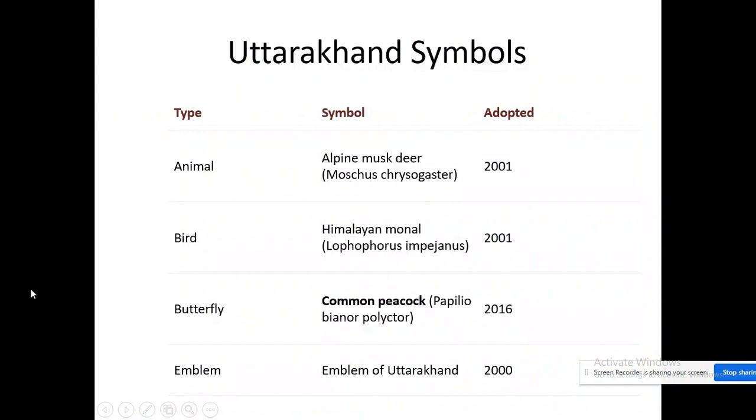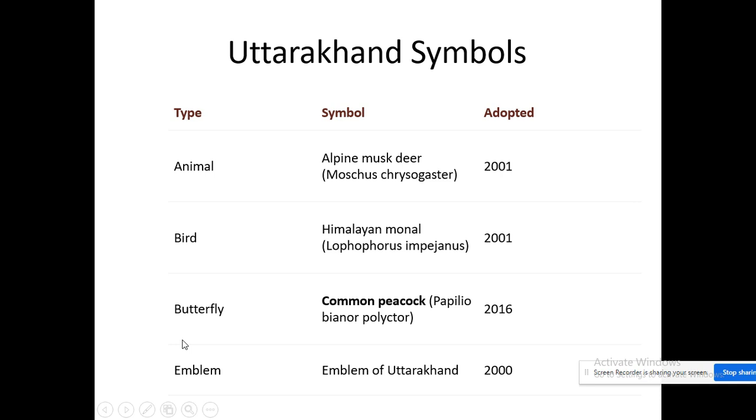Next, Uttarakhand symbols. Okay, children. In Uttarakhand, the symbol used for the state animal is the alpine musk deer. It was adopted in the year 2001. Next, the state bird is the Himalayan monal. Even this they adopted in the year 2001.